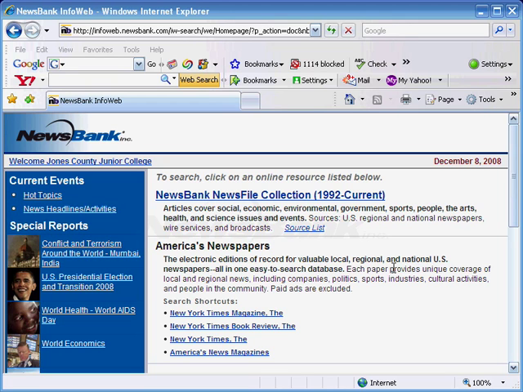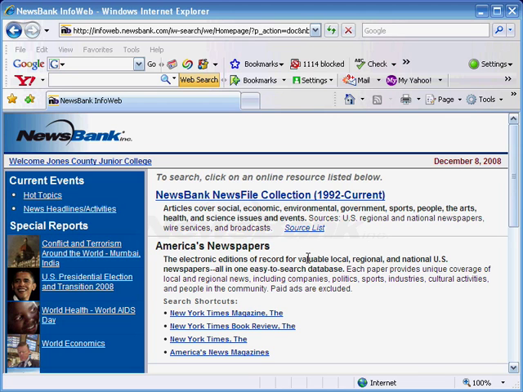One good thing about Newsbank is that it gives you suggestions about ways to research your topic. So sometimes this is a good place to start, even though you might end up finding more substantial information elsewhere. But you can get your ideas for your search terms and ways to organize your topics here.